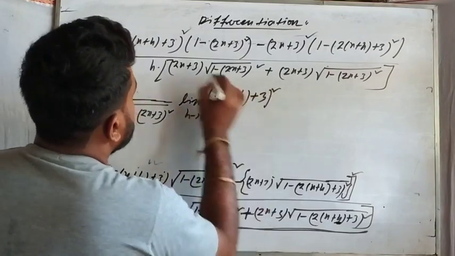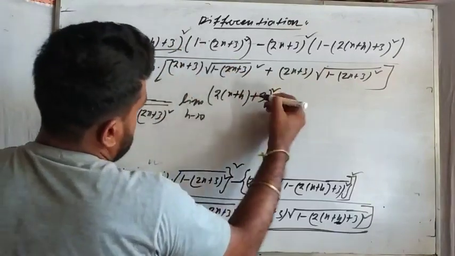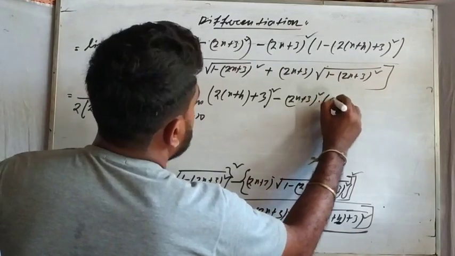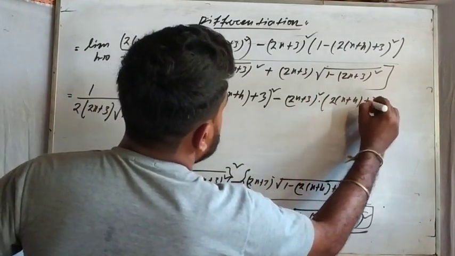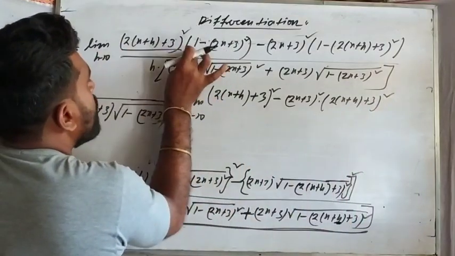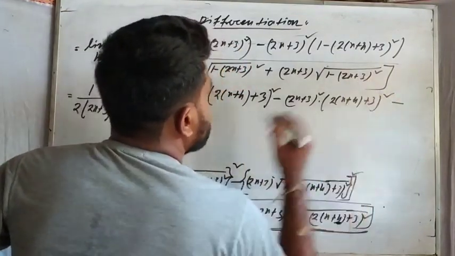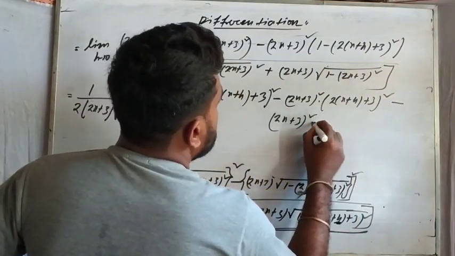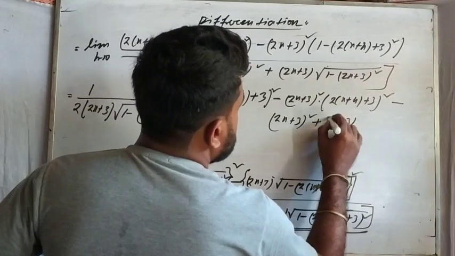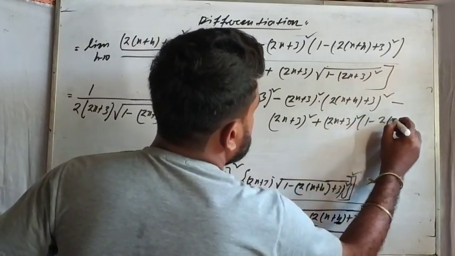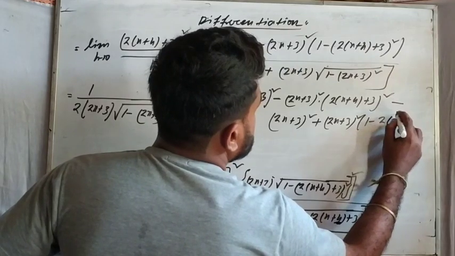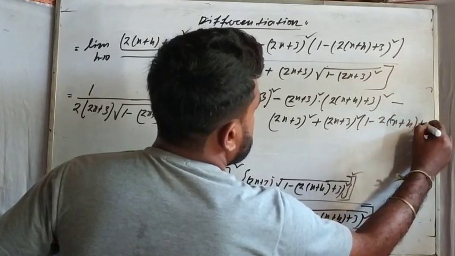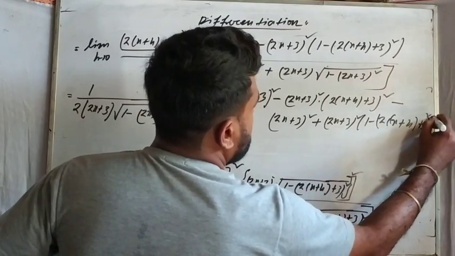देखो ये स्क्वायर, this whole expression into 1, that is this part, minus 2x plus 3 whole square into 2 into x plus h plus 3 whole square. ये पूरा एक्सप्रेशन this into 1, this into this, minus again 2x plus 3 whole square, then minus minus plus 2x plus 3 whole square, and then 1 minus 2 into 2 into x plus h plus 3 whole square.